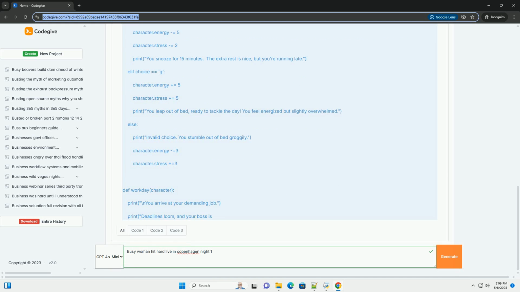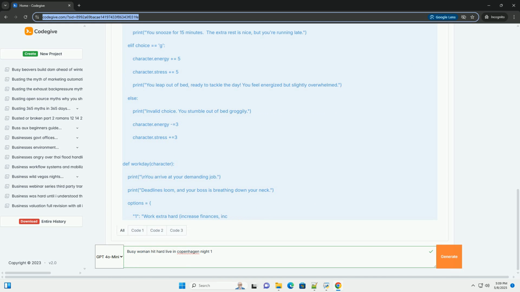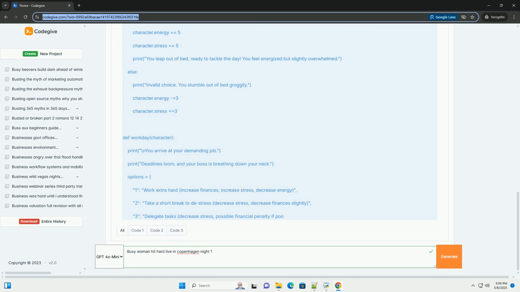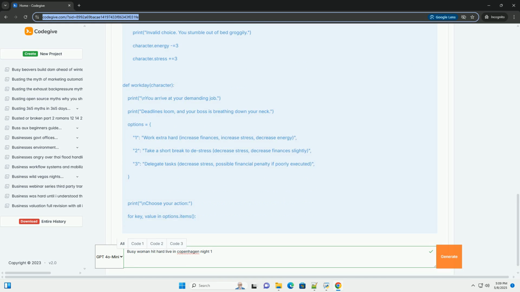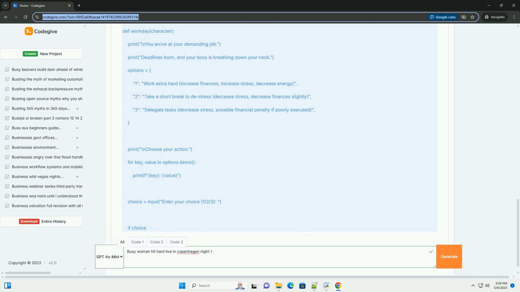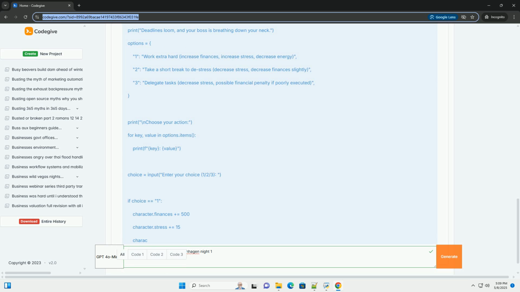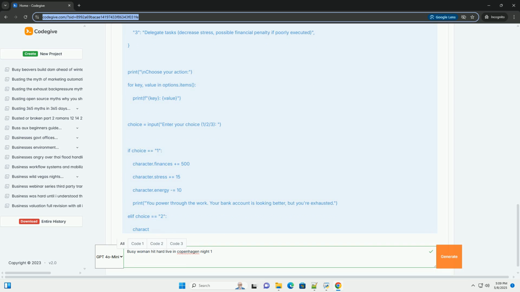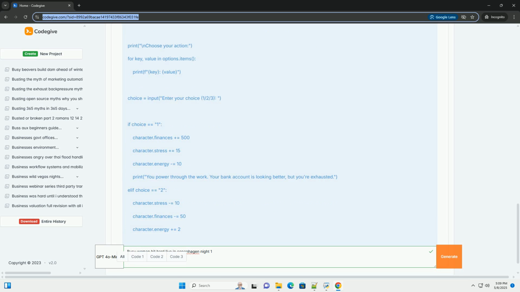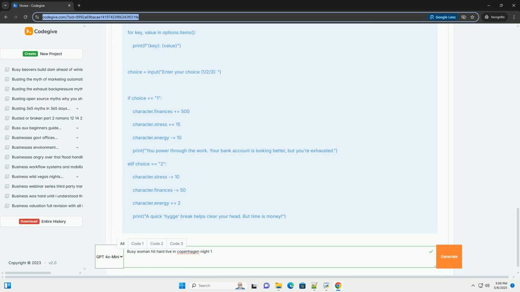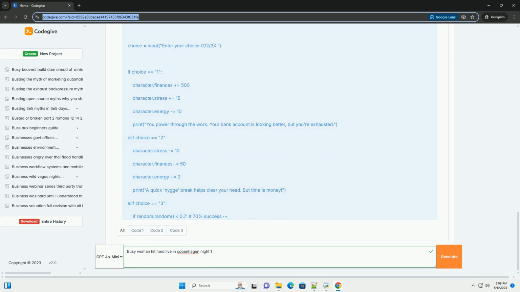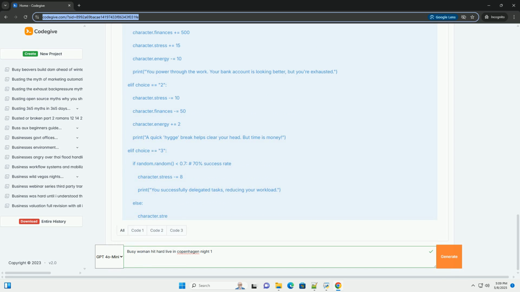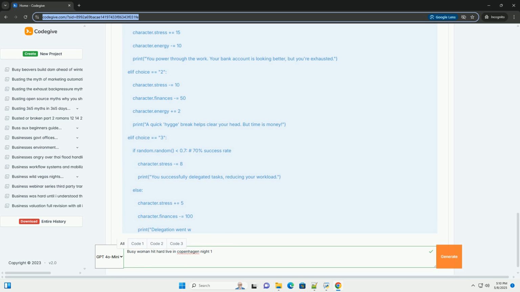The title "Busy Woman Hit Hard Live in Copenhagen Night 1" evokes a few key ideas. 1. Busy woman. This suggests a character with a demanding life, potentially juggling career, family, social obligations, etc. She's likely under pressure and time constrained. 2. Hit hard implies something significant or difficult happening in her life. This could be a personal loss, a professional setback, a surprising revelation, or a combination of factors.